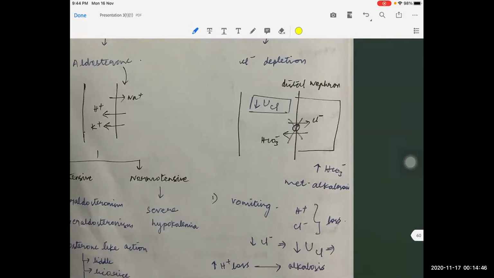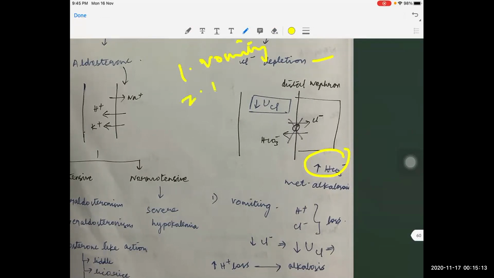Whenever there is chloride depletion in the body, there will be loss of chloride, which leads to a decrease in urinary chloride. Because of this, the chloride bicarbonate exchanger, otherwise called the Pendrin transporter, will not work. Because of this, there is an increase in bicarbonate and there will be metabolic alkalosis. There are only 4 major causes of chloride depletion metabolic alkalosis. One is vomiting.